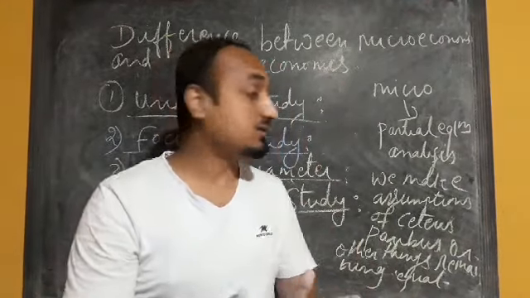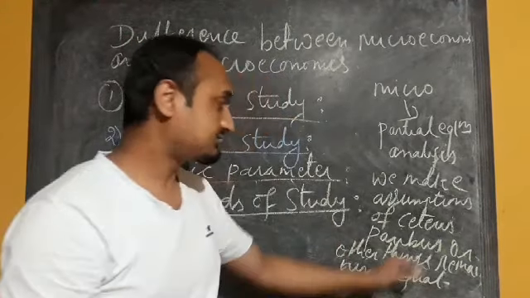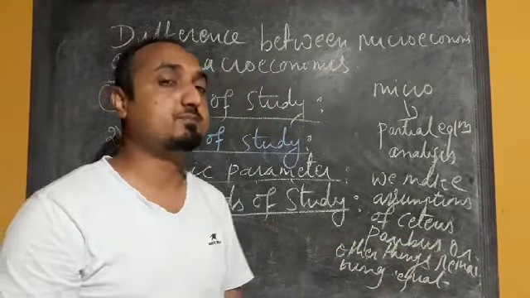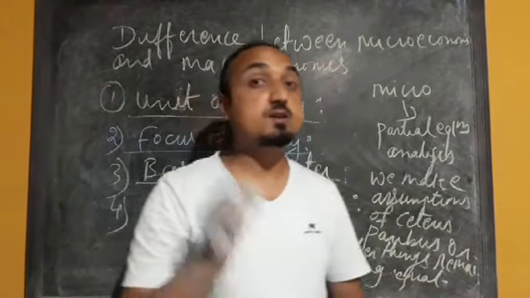Once again, in microeconomics we use the techniques of partial equilibrium analysis. We make the assumption of ceteris paribus, or other things remaining constant. So what is that?